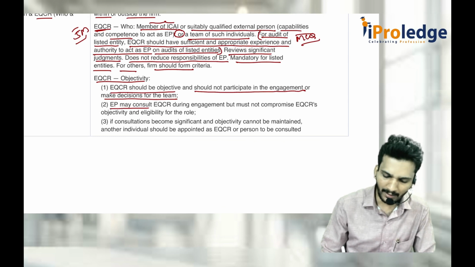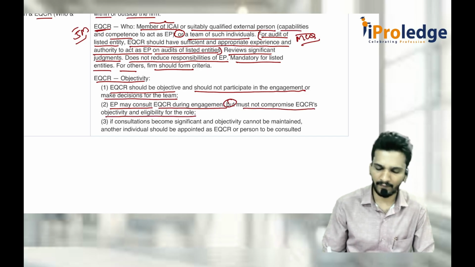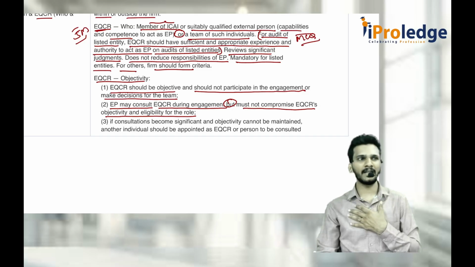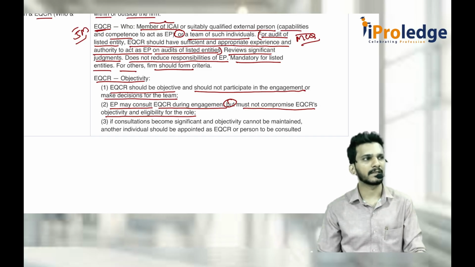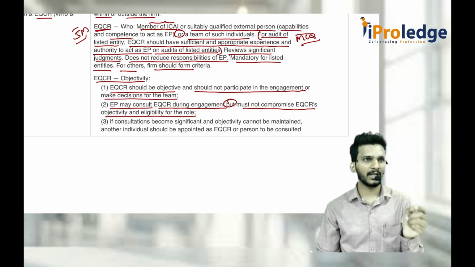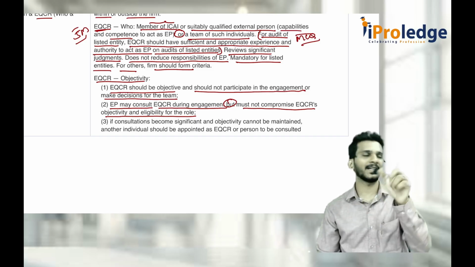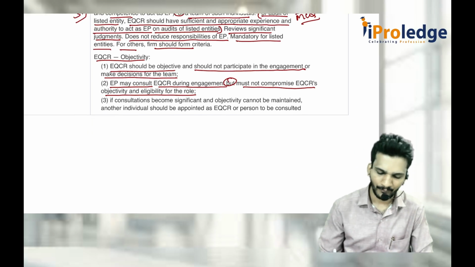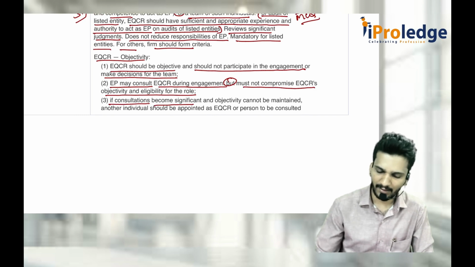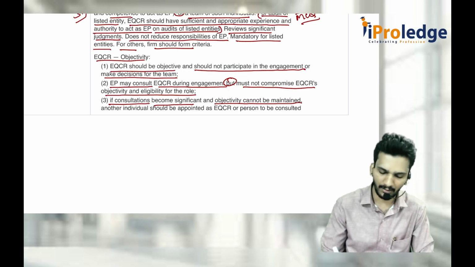Then the engagement partner may consult EQCR during the engagement, but must not compromise EQCR's objectivity and eligibility for the role. That means if any engagement partner has any doubt, he can go and ask the engagement quality control reviewer, sir, I have a doubt, how can I do this? The reviewer can guide him and give suggestions, but that should not create any threat to independence as an EQCR. Independence should always be maintained. Again, if consultations become significant and objectivity cannot be maintained, then you can't be a distinction with respect to EQCR or engagement partner.